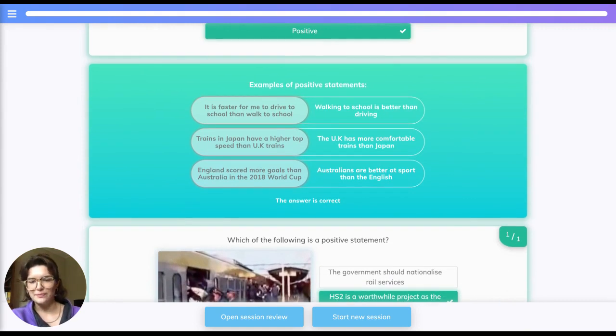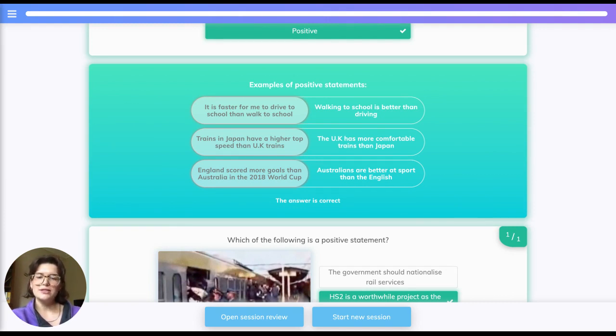Let's try here again. Trains in Japan have a higher top speed than UK trains. Or, the UK has more comfortable trains than Japan. Which of these is an example of a positive statement? Correct. It's trains in Japan have a higher top speed.